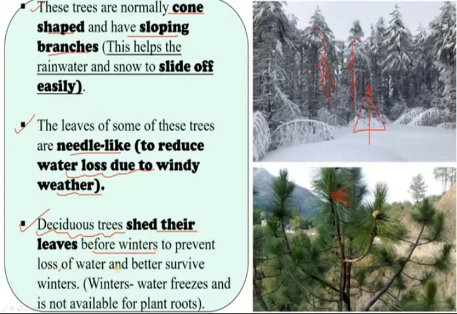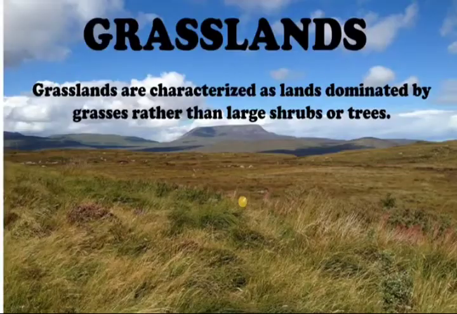But deciduous trees have this peculiarity: before the winter season, they shed their leaves to prevent loss of water and better survive in winters.